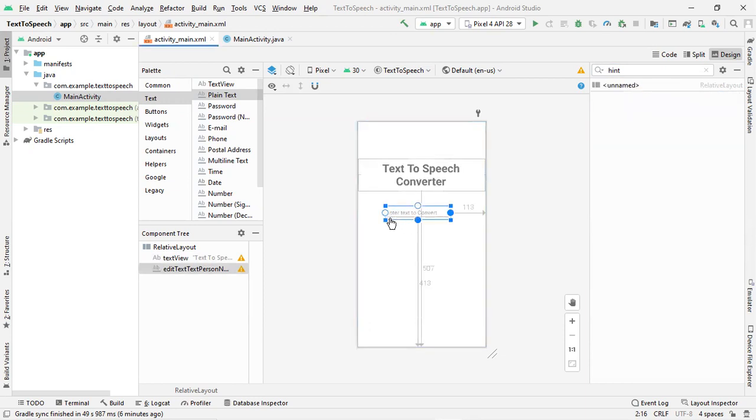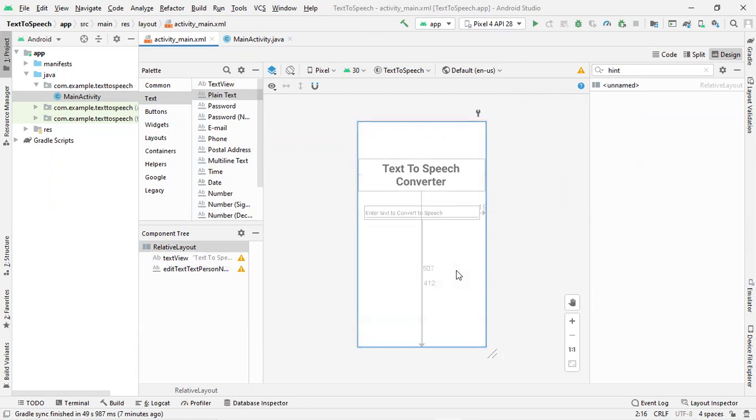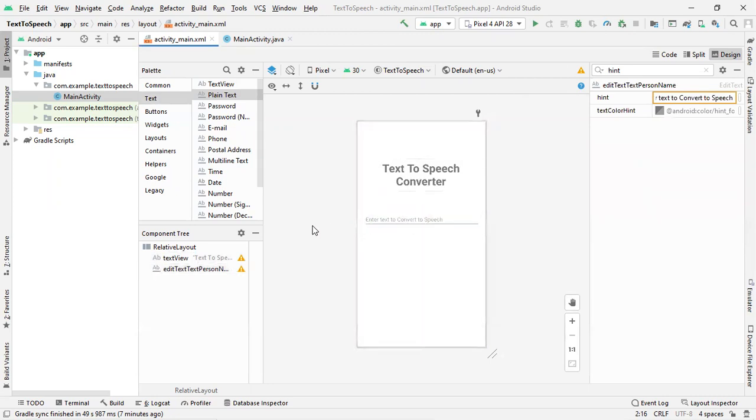As you can see, we are seeing the hint. Let us increase the size of this particular component. I am increasing the size of this particular component. Hence we can expand our hint: enter text to convert to speech. As you can see, it has been given, enter text to convert to speech. So this is the area where the user will enter his text.